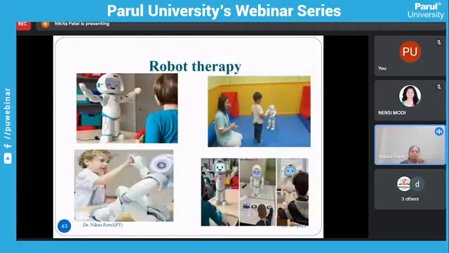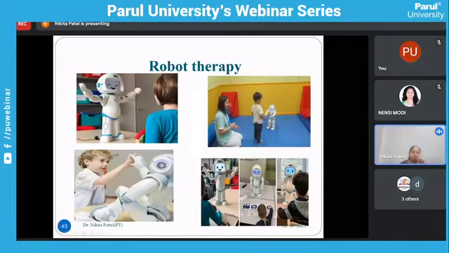Here it is the robot therapy. So you can see it is the robot therapy. Through the robot therapy socialization is improved, and sometimes the child can learn through this robot therapy. Sometimes speech can be improved. Through the robot therapy you can tell the child that the robot is standing, so please stand up. So you can also initiate motor activity.